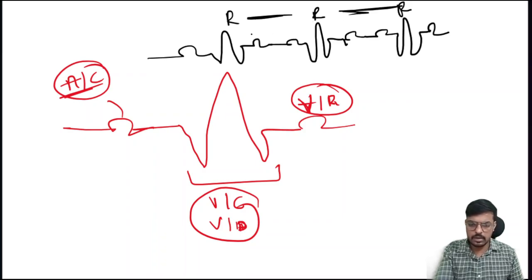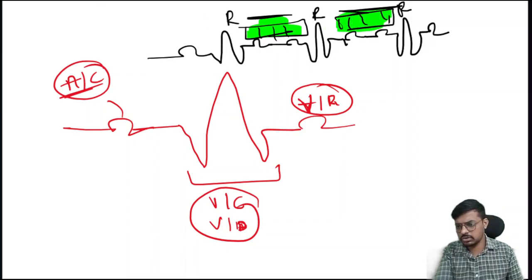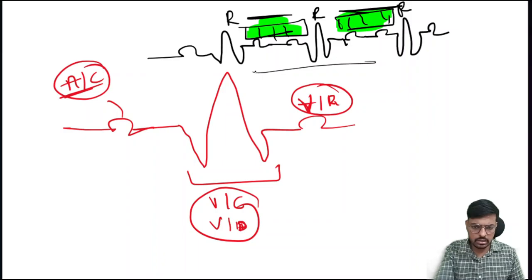Here, consider this is between 4 large boxes. So this interval is between 4 large boxes, and this is what we call the regular RR interval.